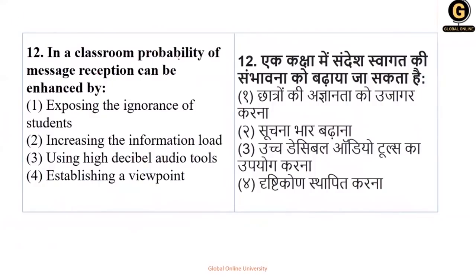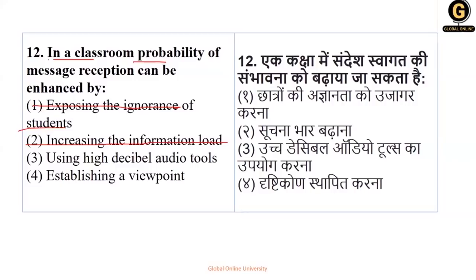In a classroom, probability of message reception can be enhanced by, like for example, the meaning of this question is, classroom में क्या chances हैं कि message reception is enhanced by what? किस चीज से वो ज्यादा enhance हो सकता है? Exposing the ignorance of the students, ये negative है, so definitely it is not possible. Increasing the information load, नहीं होगा, because आप जितना information load बढ़ाओगे, it will be difficult for the student to digest.